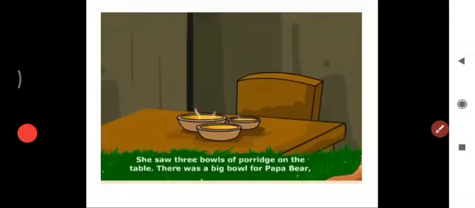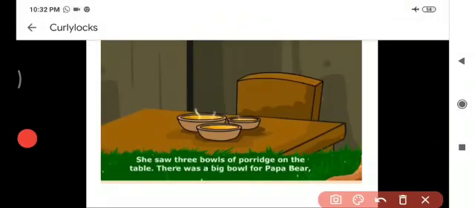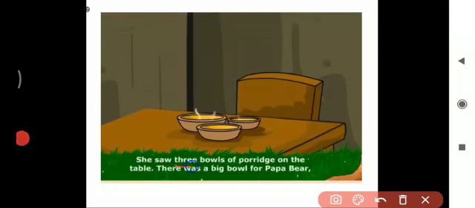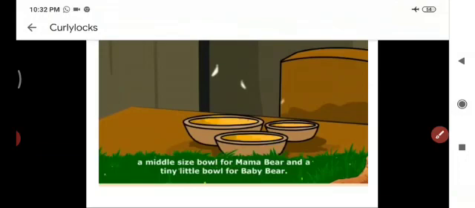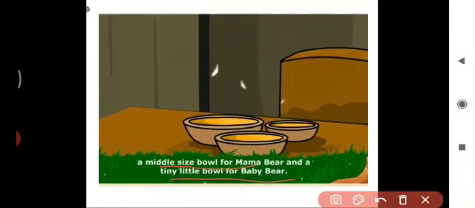So she saw a table inside the house. On the table there were 3 bowls of porridge. There was a big bowl for Papa Bear, a middle-sized bowl for Mama Bear, and a tiny little bowl for Baby Bear. This is the big bowl, this is the middle one, and this is a tiny little bowl.